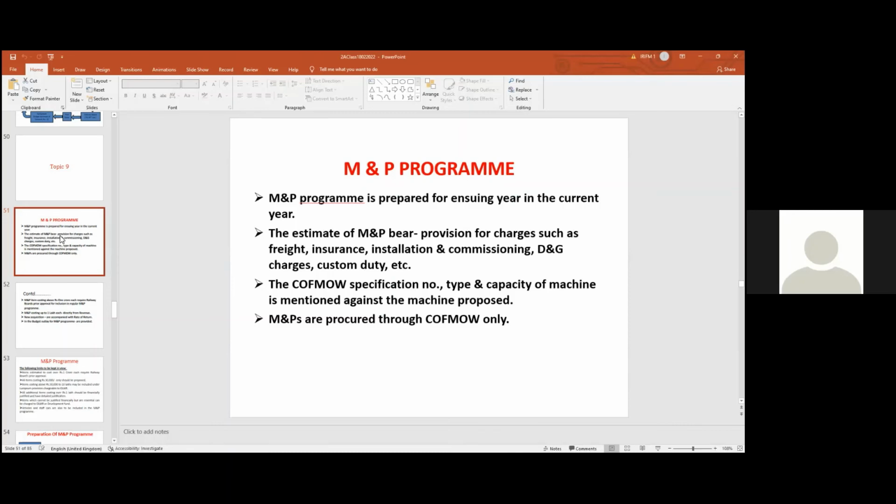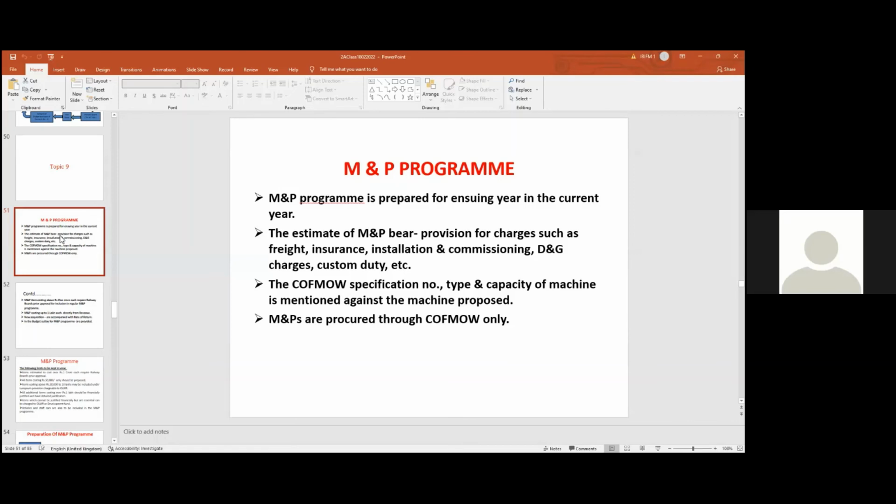So M&P program is prepared for the ensuing current year. Immediately we will be preparing the estimate of M&P, where provision charges are direction and general charges, right. Most are D and G charges. That means it is the general railway budget. So estimates have these things. Whereas in rolling stock program, there is no D and G charges in RSP program. Whereas in M&P program, there is D and G charges. Please remember. So against these charges, general railways can have temporary establishment.